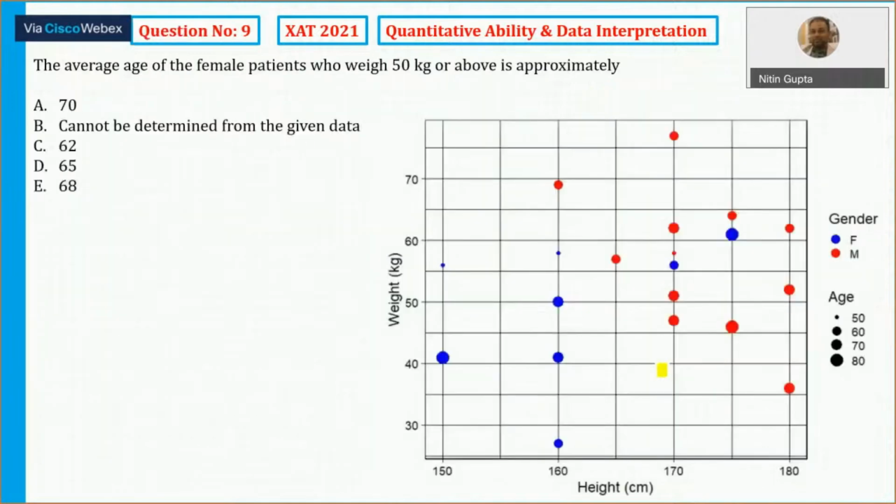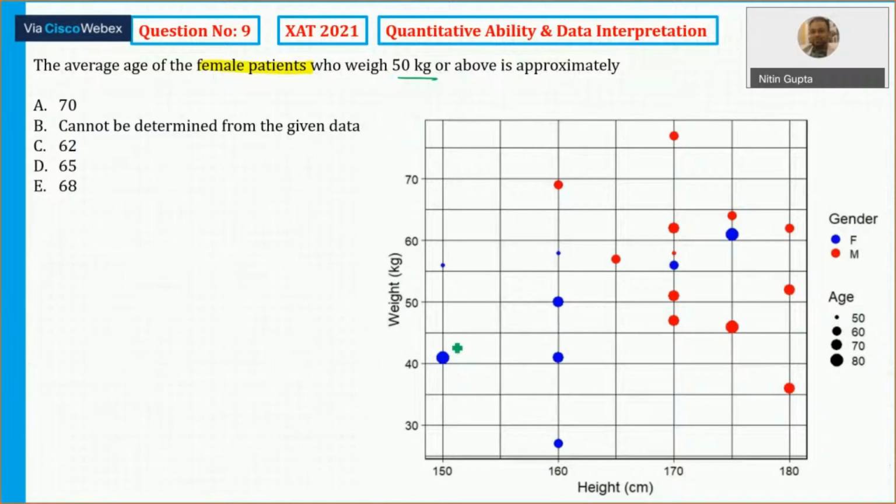So this is the graph. It says the average age of the female patient. So first of all, whose weight is above 50 kg. So above 50 kg is the weight, and the female 50 kg or above.